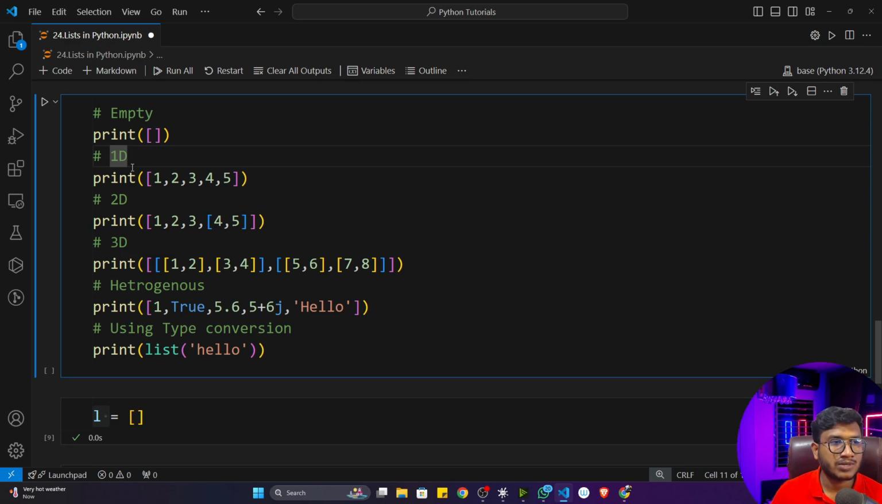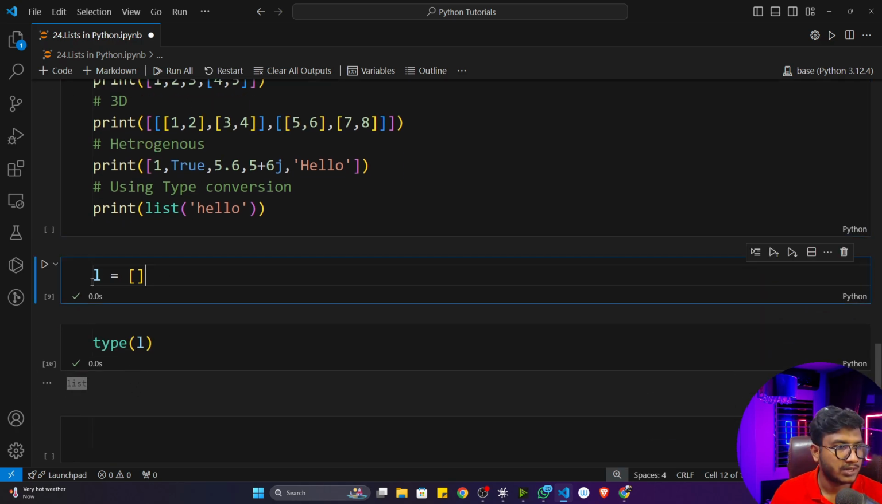Now if you want to create a one-dimensional list, I think you know about one-dimensional arrays and two-dimensional arrays. In a list also we can create a one-dimensional list, two-dimensional list, three-dimensional list, and so on. But we usually use only 3 to 4 dimensions, because beyond that it becomes more complex. To create a one-dimensional list, I can copy this list and mention it here, see, this is my one-dimensional list.